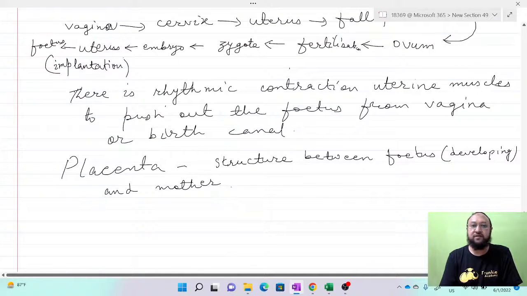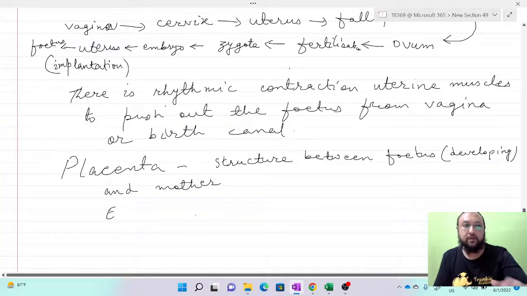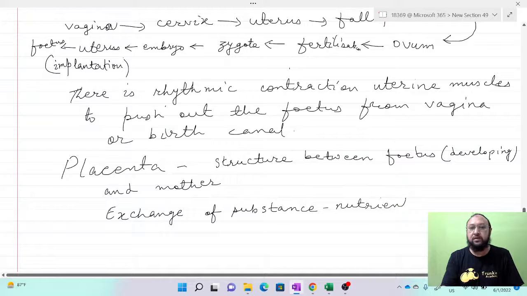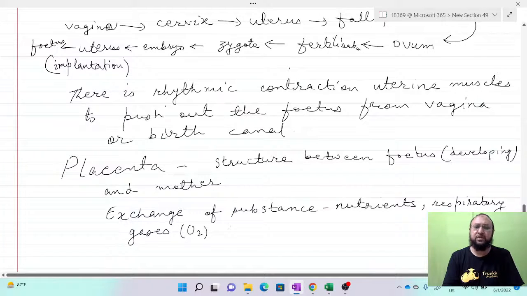Now this is the structure between the fetus and the mother, where the exchange of substances takes place. Exchange of substances means we are talking about the nutrients and respiratory gases, or oxygen, so here it is O2, and metabolic waste.